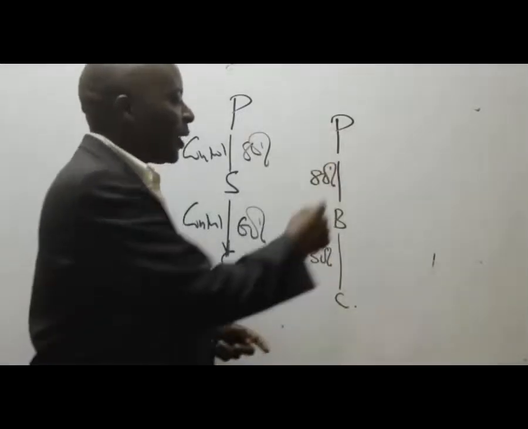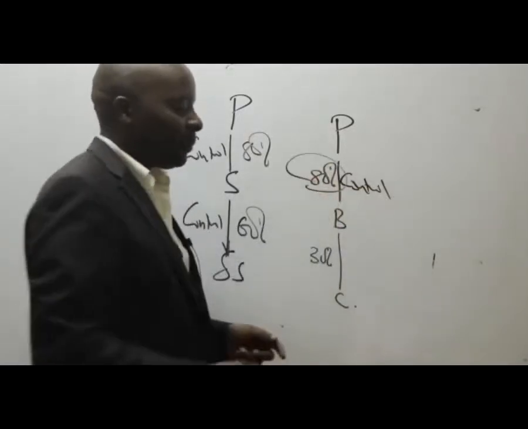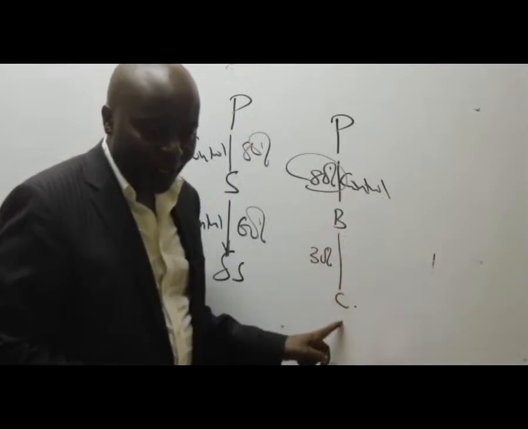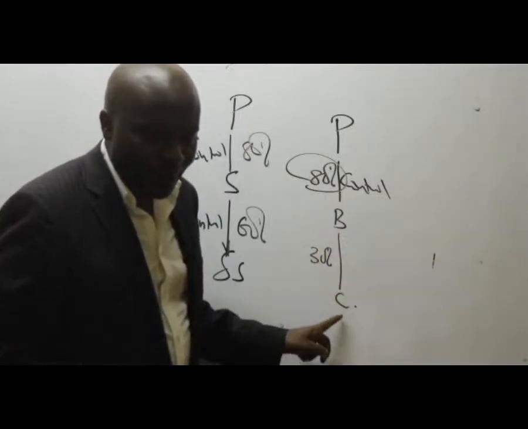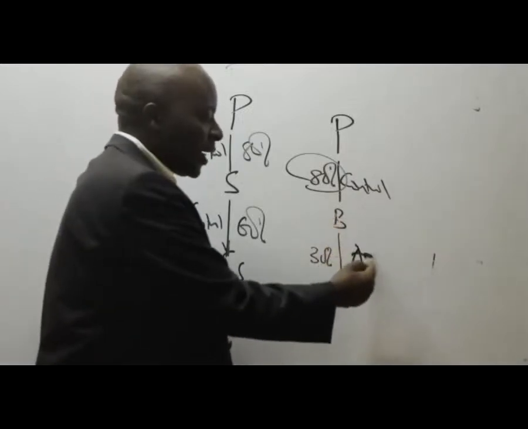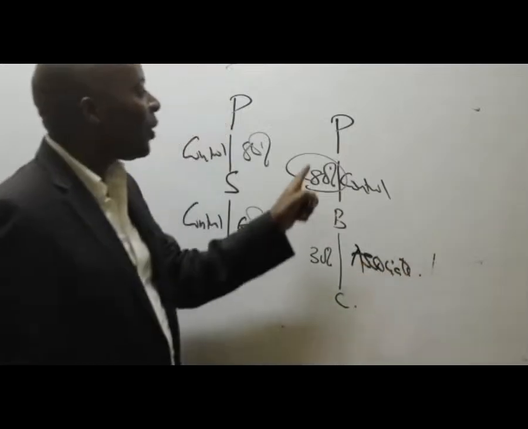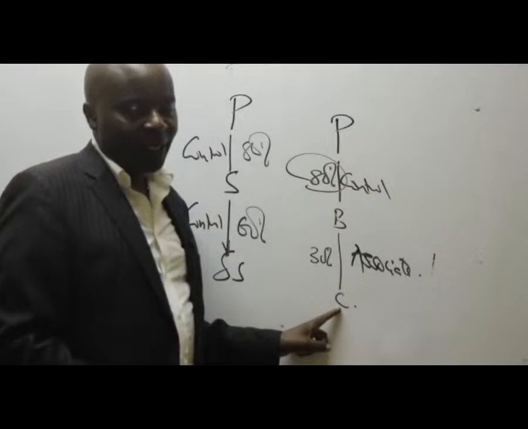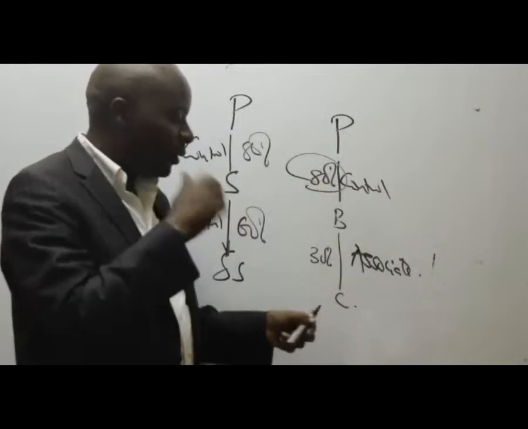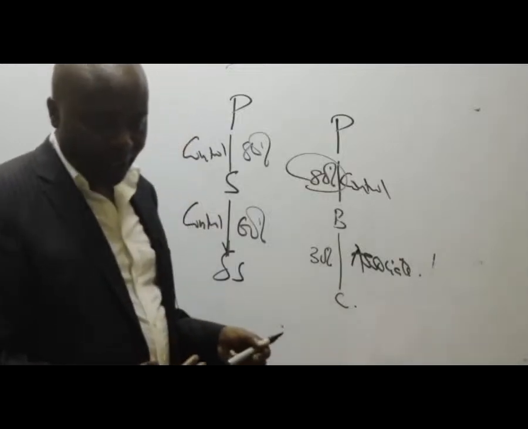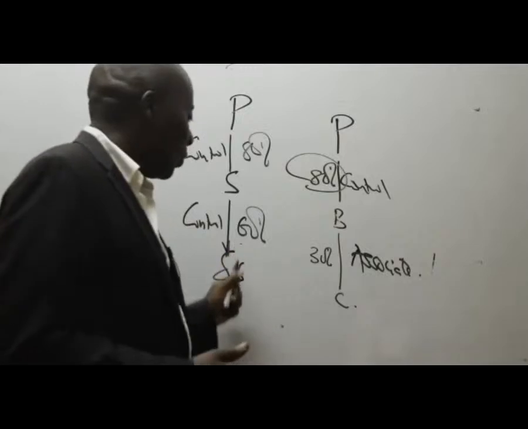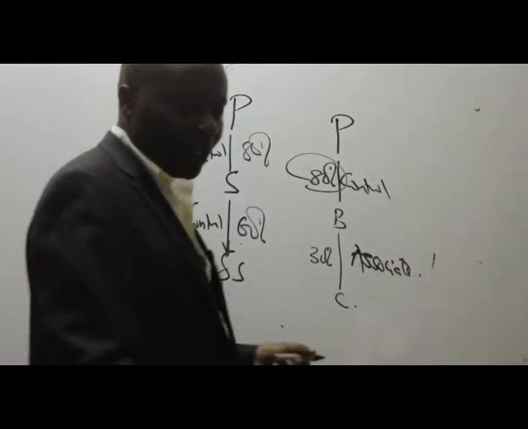So this one, automatically I'm able to see control because of what here? 80%. How about this one? Is there control? No control. So this becomes what here? An associate. So there is no way you'll tell me straight away that P has got control over C, because C now is an associate, right? Yes. Now in the computations here, somebody has asked, we shall be using that 48%.